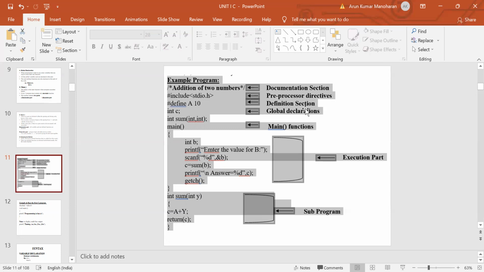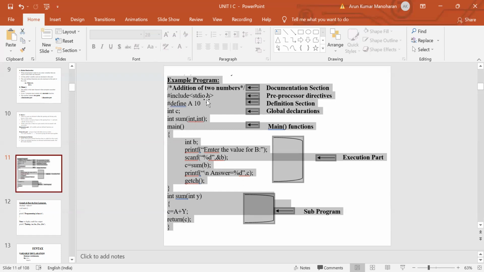Followed by the documentation section, the next one is the link section or pre-process section. In this section, we will declare all the header files. Here we have include stdio.h. This is a header file. Here stdio.h means standard input output.h. So here we have included all the standard input and output functions.